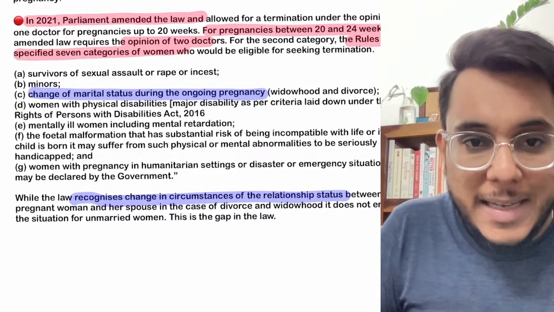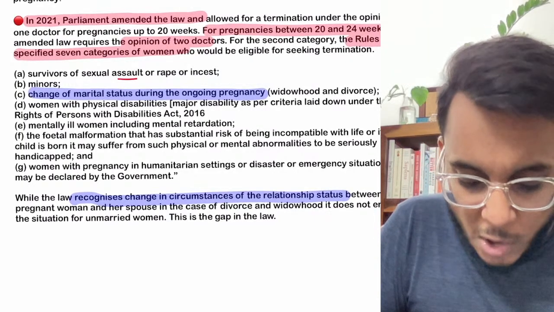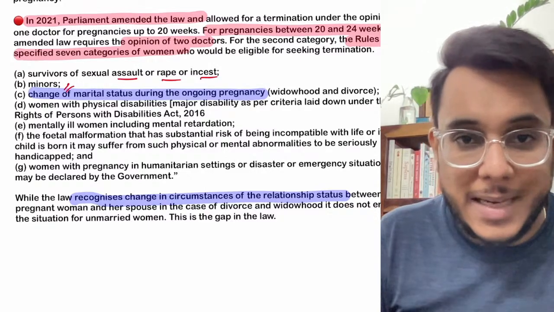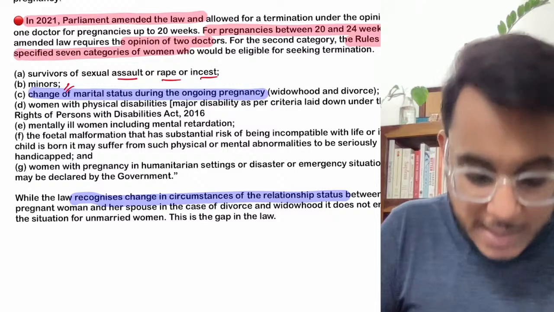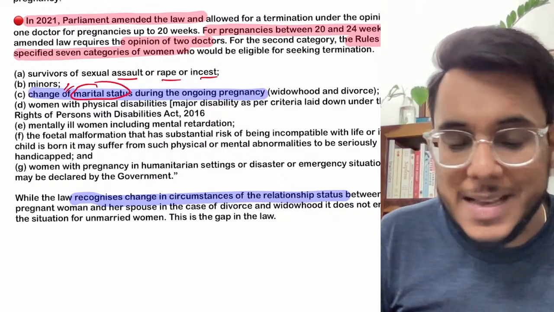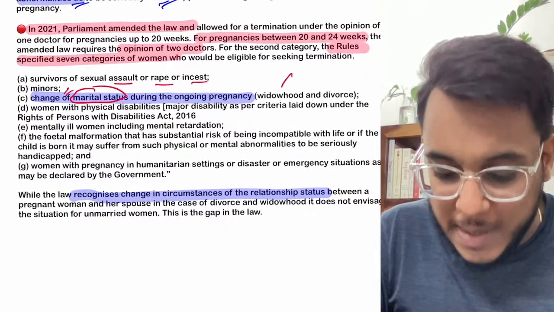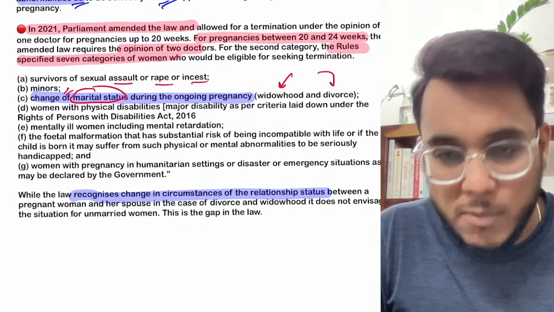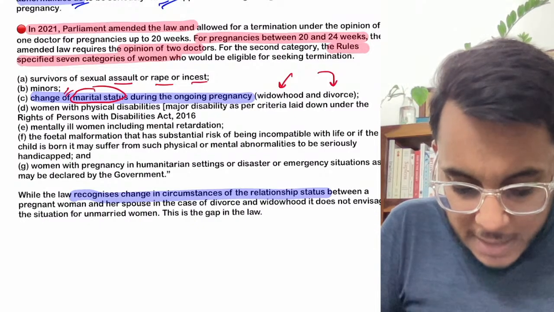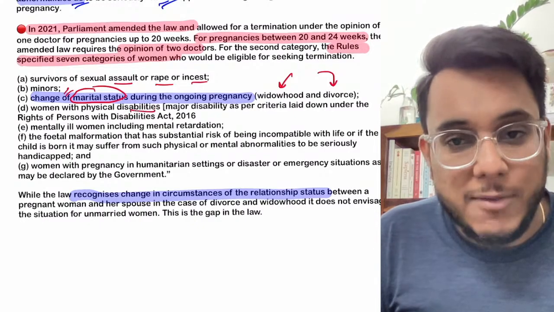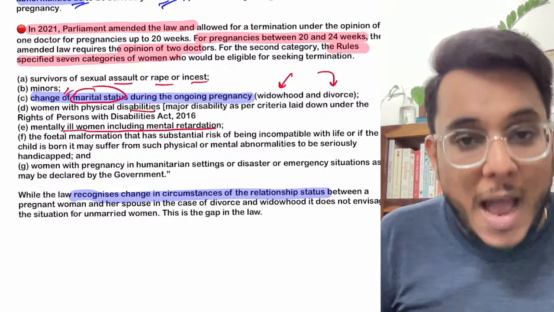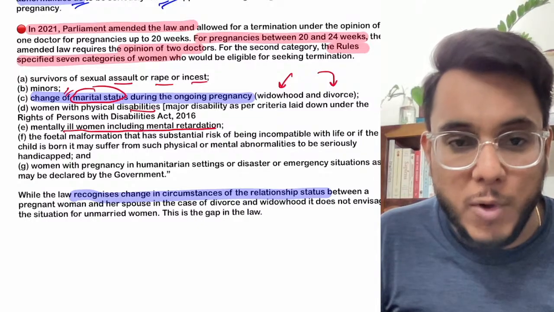Number 1, if the pregnancy is a result of assault, rape, incest. Second ground, if the girl is a minor, that is less than 18 years of age. Third, if there is a change of marital status. Now what is a change of marital status? During the pregnancy, if the woman became a widow or got divorced. Then there was a fourth ground, that if women with physical disabilities have got pregnant, or mentally ill women, they can go for abortion.